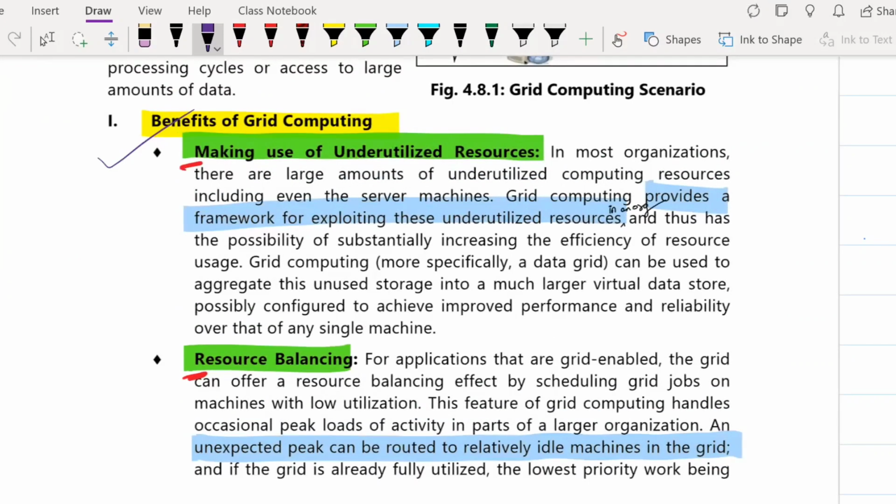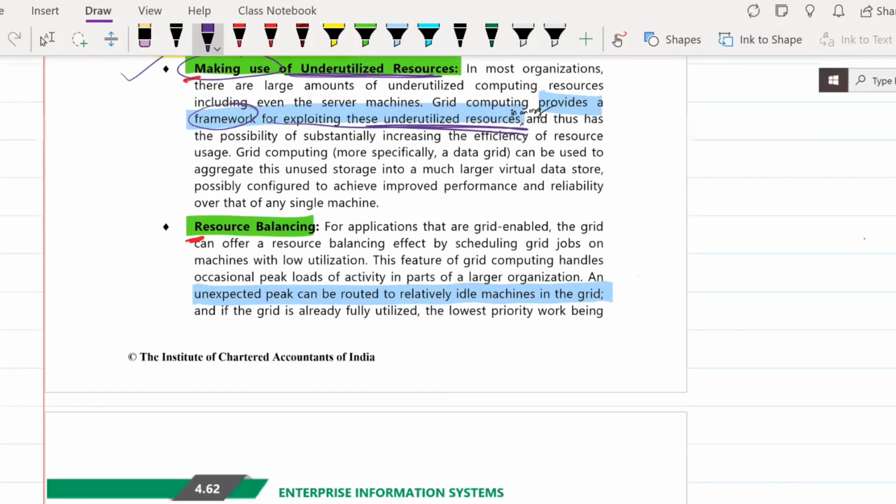So the first benefit of grid computing is it makes use of underutilized resources. If I have a laptop and out of 24 hours a day, around 4 hours only I use my laptop. The rest 20 hours, if it is idle, then the resources of my laptop are not getting properly utilized. So it provides a framework for exploiting these underutilized resources. Okay, so you can provide them on rent to the other person, and they will use these resources. Correct? Why waste it?